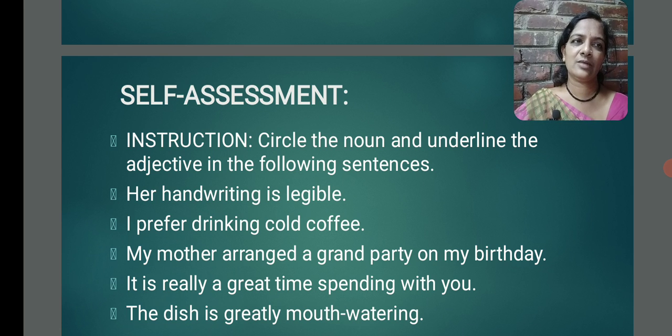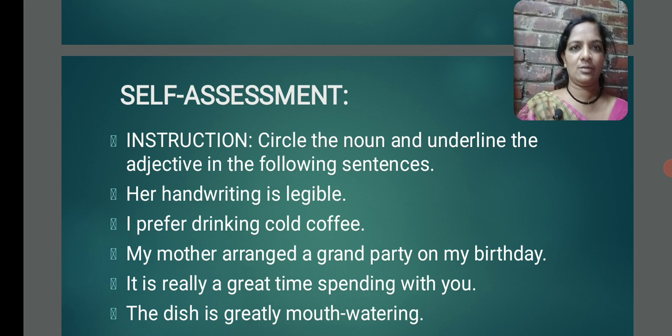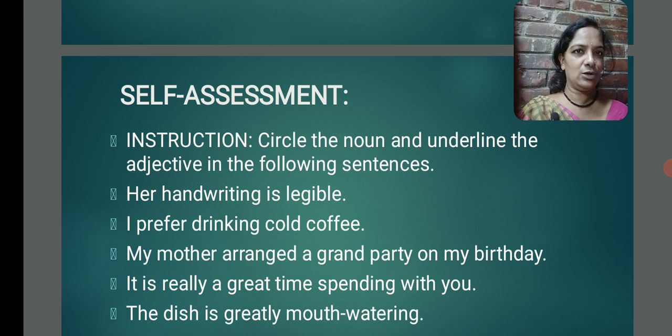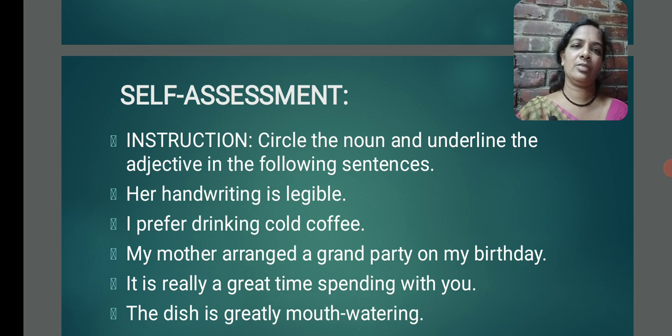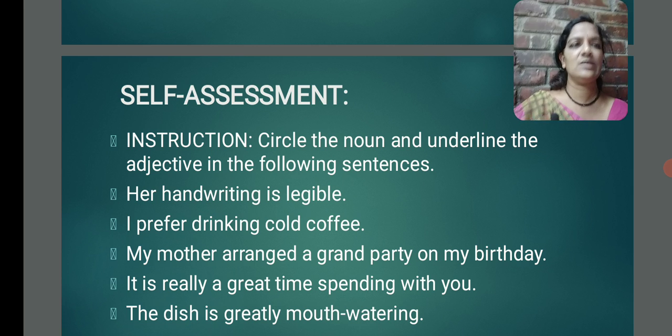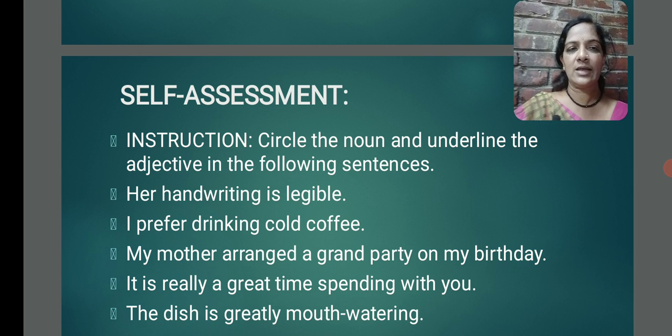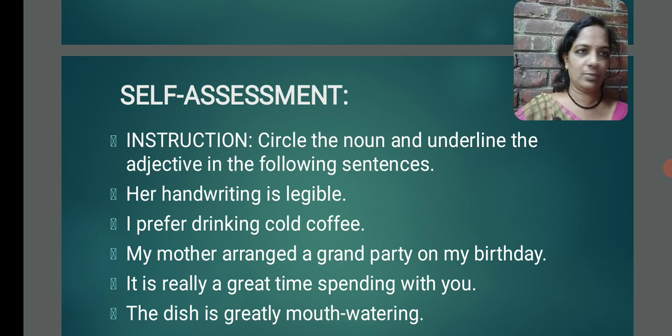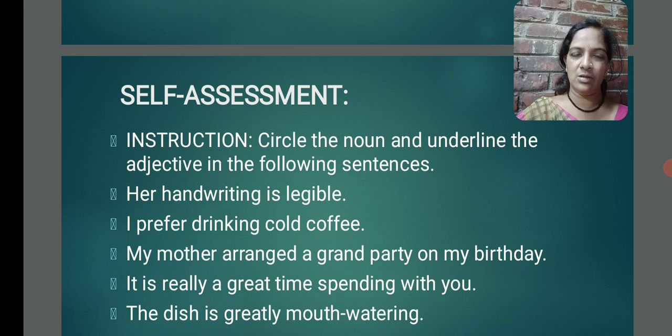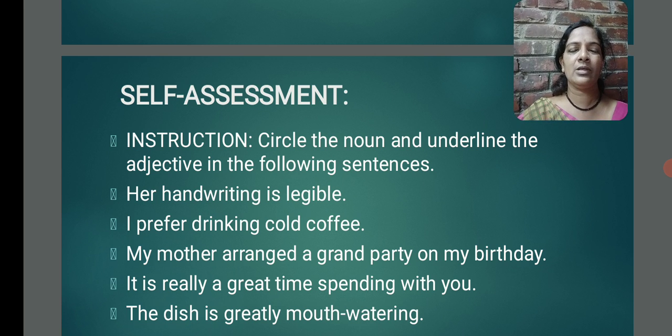Shall I reveal the answers? I will show you the slide. Let me answer because I need to look at the sentence. First one, her handwriting is legible. Here the noun is handwriting and a describing word, that is adjective, is legible. You are describing handwriting here. How is handwriting? Legible. So, legible is adjective, handwriting is noun in this sentence. Second one, I prefer drinking cold coffee. Coffee is noun, cold is adjective.